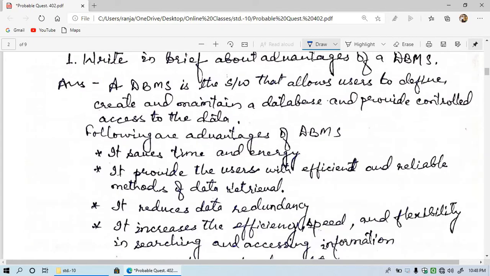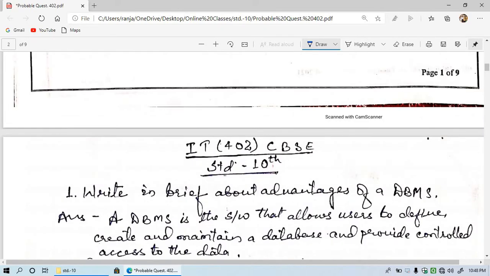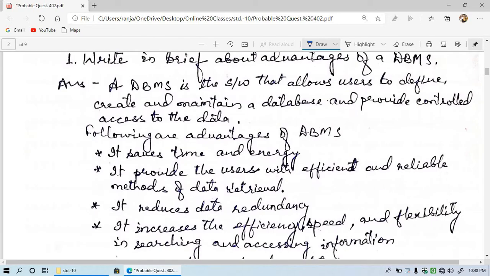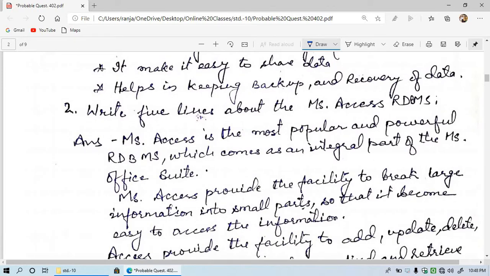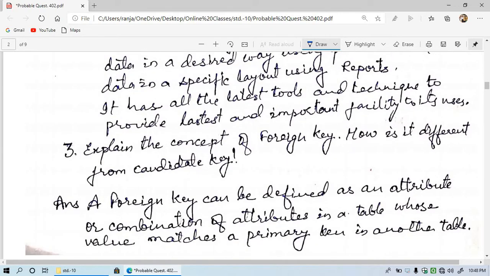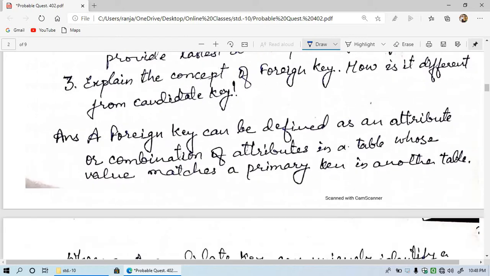So I have written, I am going to explain you. First I am going to give you the questions, and then I will explain you. See, the first question is, write in brief about advantages of a DBMS. Then question number 2 is, write 5 lines about the MS Access RDBMS. Then question number 3, explain the concept of foreign key. How is it different from candidate key?